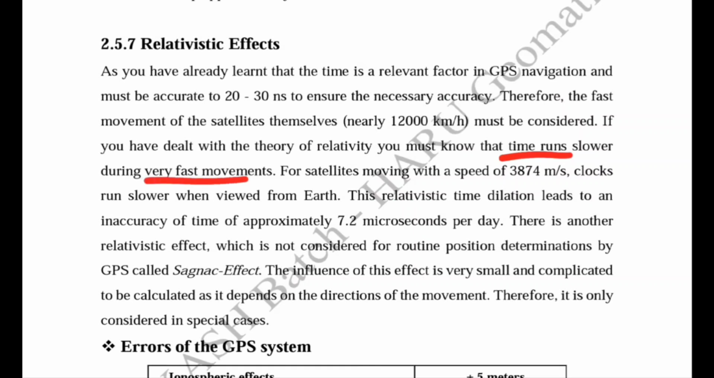For satellites moving with a speed of 3874 meters per second, or approximately 12,000 km per hour, clocks run slower when viewed from Earth. So there is a variation between the satellites and the Earth's rotation. Clocks run slower when we view from the Earth, and this relativistic time dilation leads to an inaccuracy of time of approximately 7.2 microseconds per day. This inaccuracy causes an error in the position calculation.